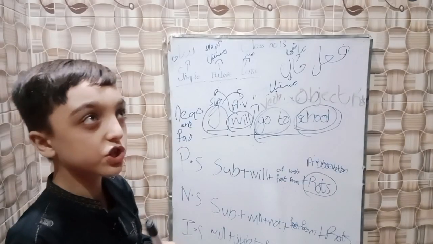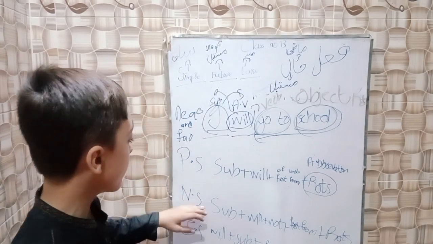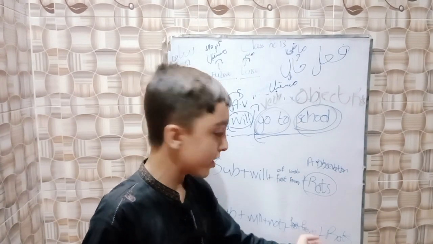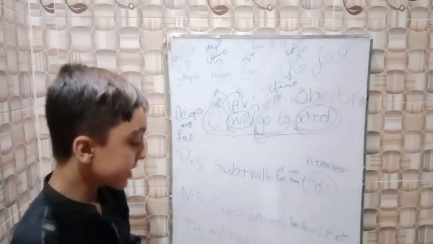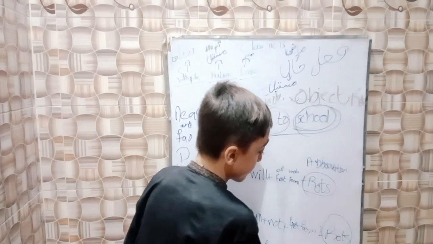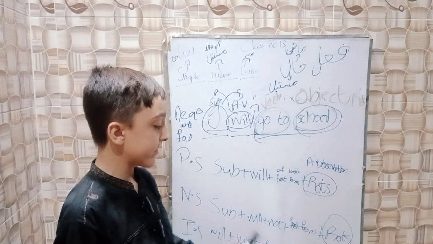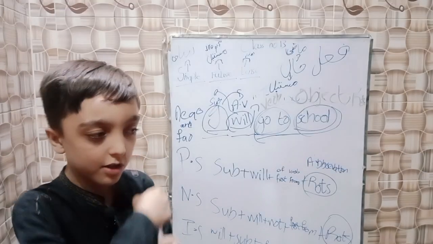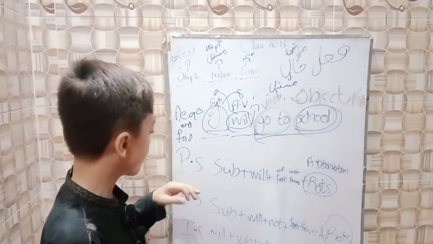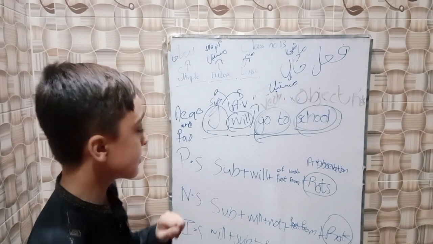Negative structure: subject plus will plus not plus first form of verb plus rest of the sentence. Interrogative structure: will plus subject plus first form of verb plus rest of the sentence.